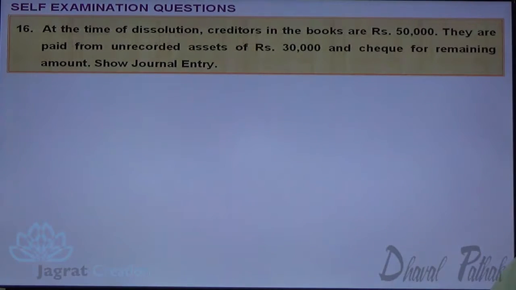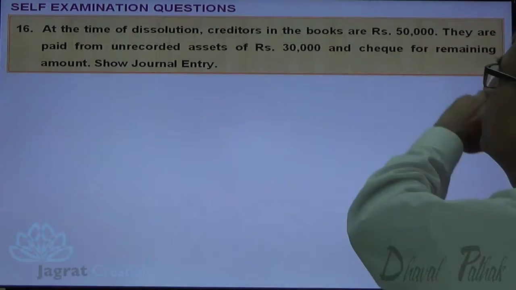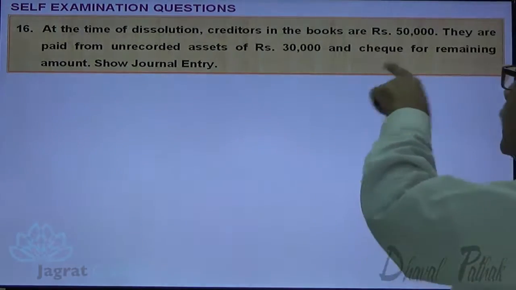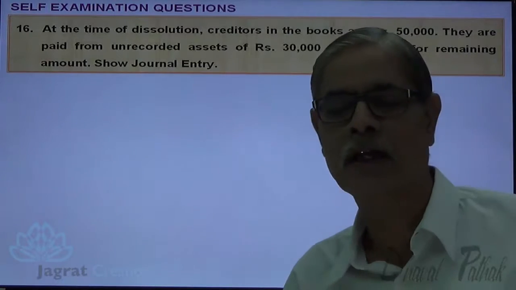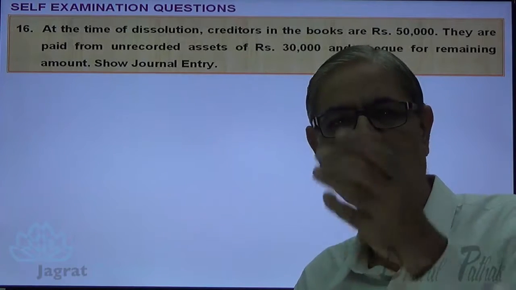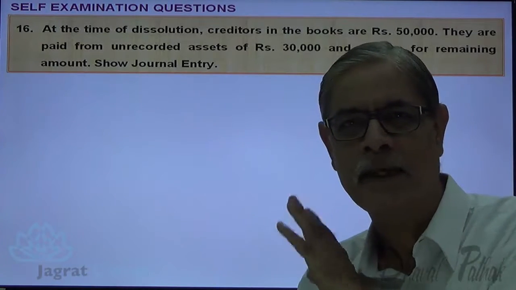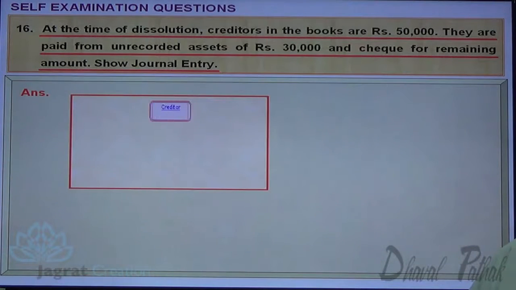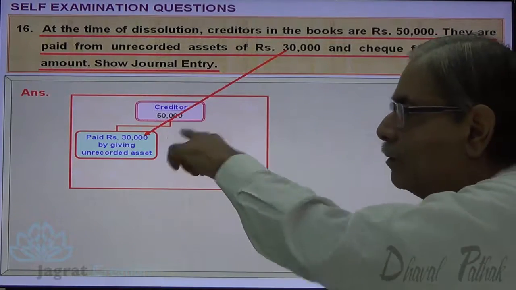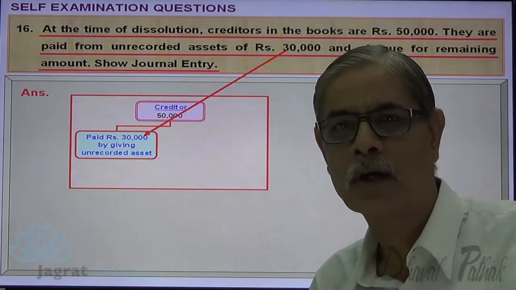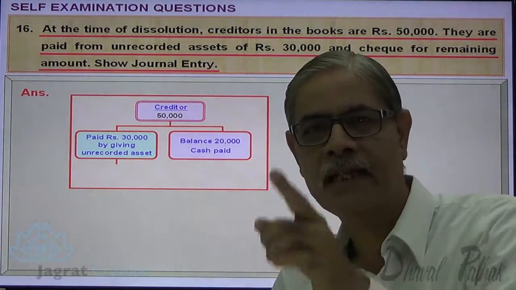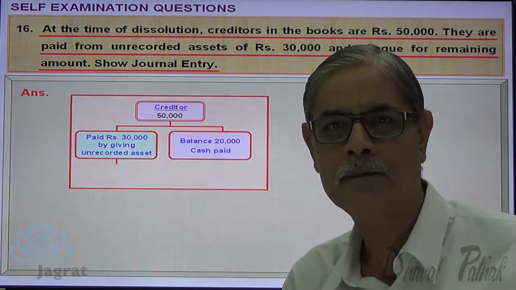At the time of dissolution, creditors in the books were 50,000. They are paid with an unrecorded asset of 30,000 and a check for the remaining amount. Show the journal entry. Now see, the creditors are paid partly by giving an asset and for the balance cash is paid. Look at the working. Creditors are 50,000. They are paid 30,000 by giving an unrecorded asset. Balance 20,000 is paid in cash.